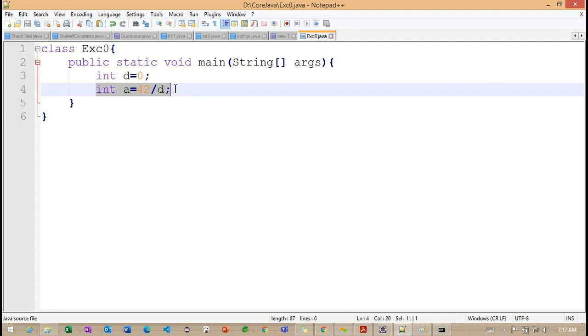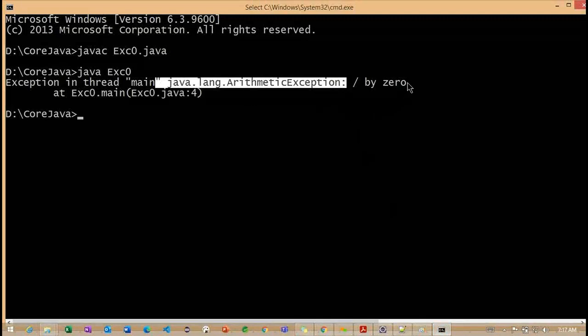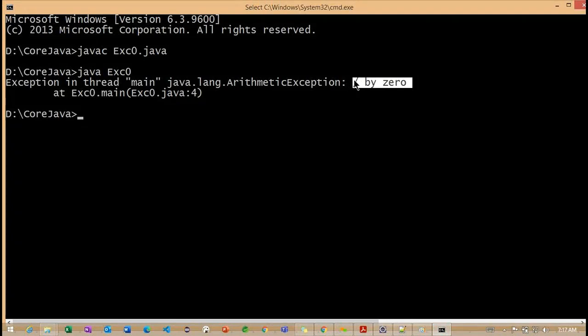This is very important, and we need to understand it. Now, what is the message being provided here? The name of the exception, and then the message: / by zero. We are trying to divide by 0, so while performing a division operation with 0, we are getting an error here.